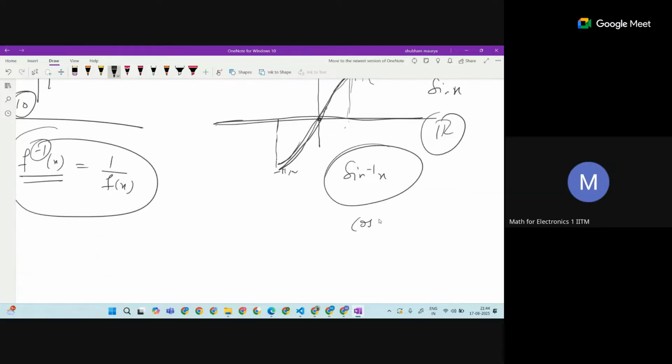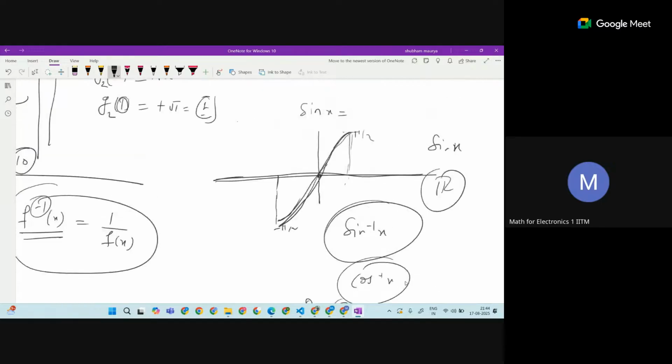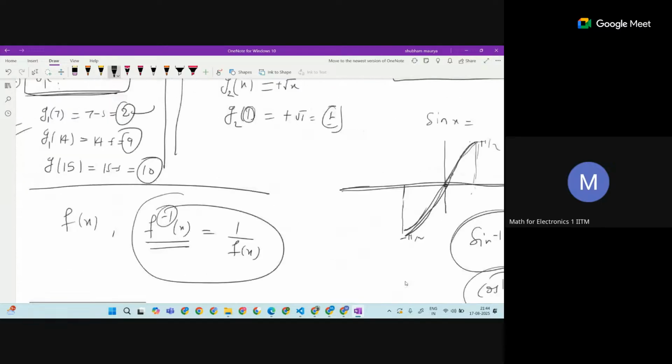Similarly, the inverse of cos x also, by giving some bound between 0 to pi. For tan also, minus pi by 2 to pi by 2. You can bound it, and you can get the inverse. This is the meaning I started with.